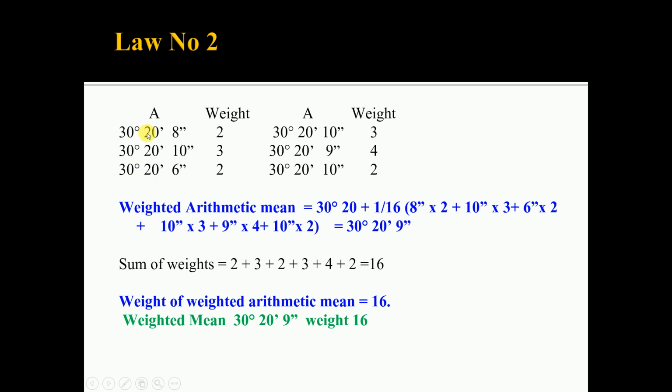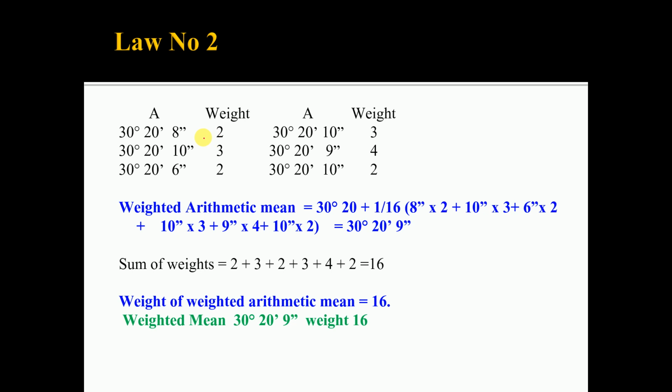Again, there are 6 observations, but each observation has a different weight. For observation number 1, the weight is 2, then 3, 2, again 3, 4, and 2. To find the weighted arithmetic mean, again the degrees and minutes are the same, with variation only in the seconds. So to find the weighted arithmetic mean, you have to multiply the weight with the individual observation.